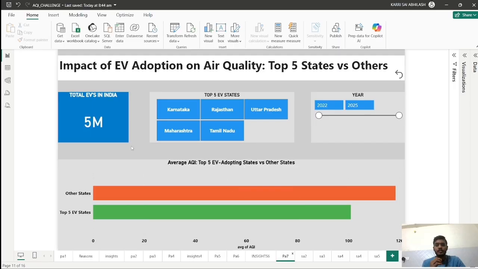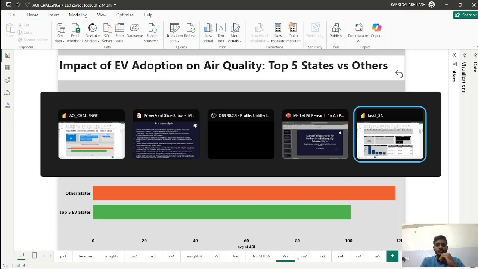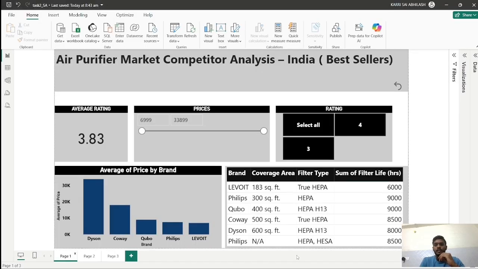And here you can see that the total number of EVs used in India is 5 million. You can use the slicer to see the count of EVs in India by year. Here you can see that this is the secondary analysis part.